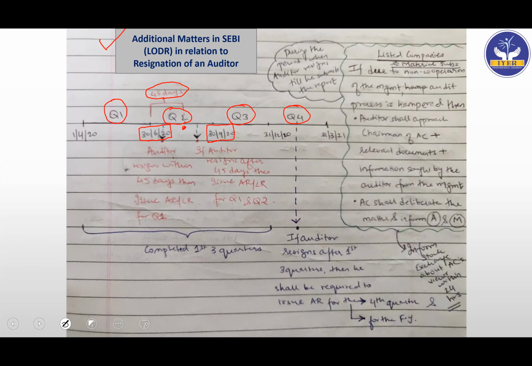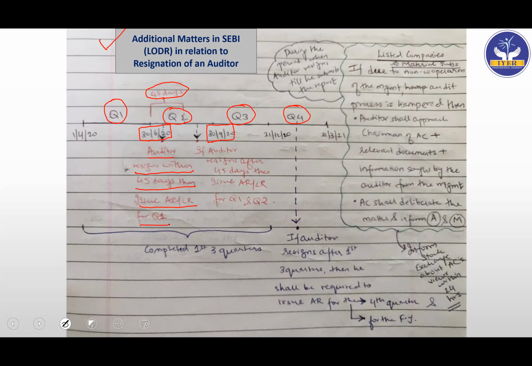So let's say if the auditor resigns within the 45 days, then the auditor will have to issue the audit report or the limited review for quarter 1. The auditor will have to give his audit report or the LR for quarter 1 compulsorily before the auditor actually leaves the office. So after he resigns also, he has to submit his Q1 report.